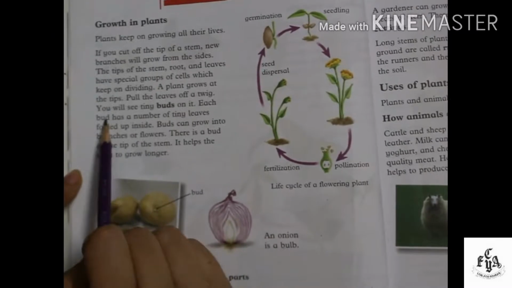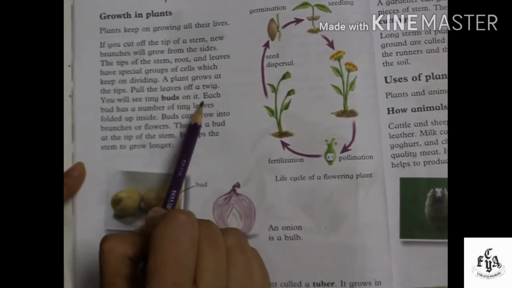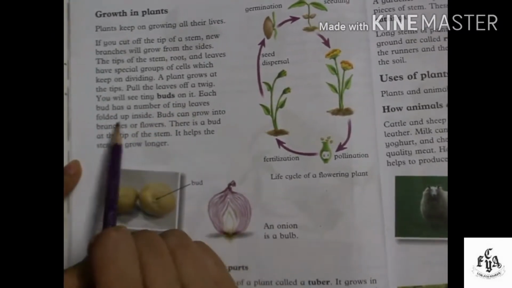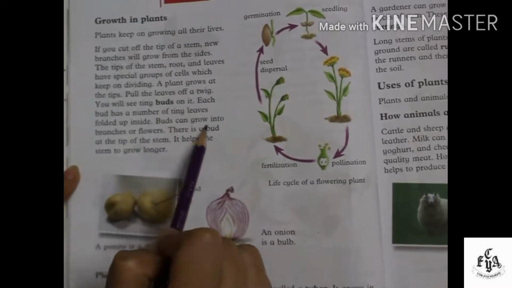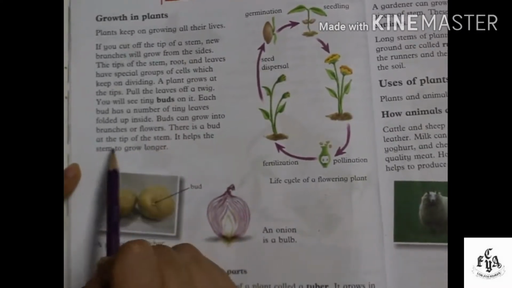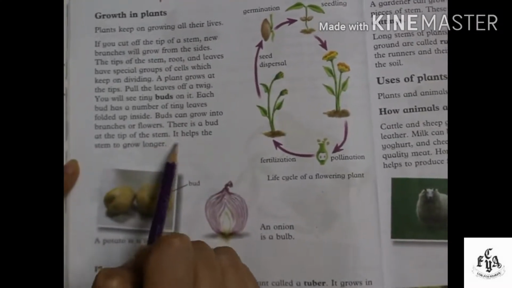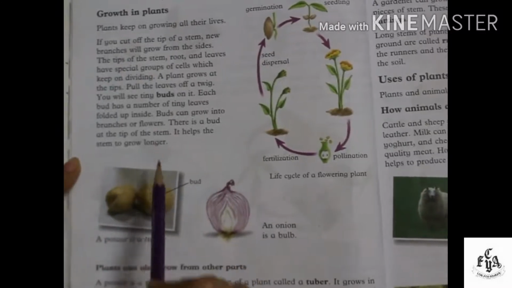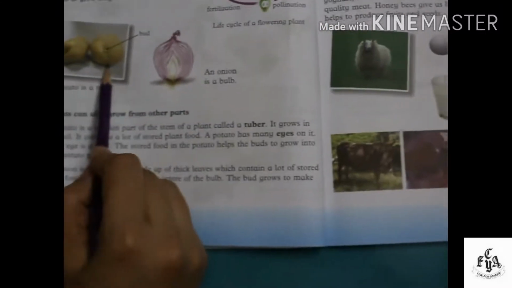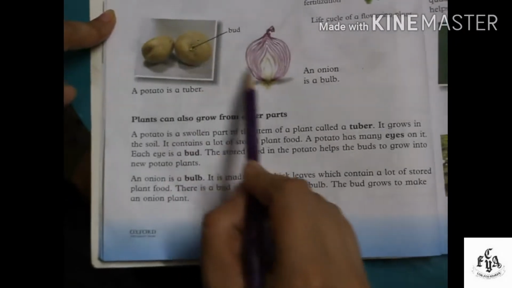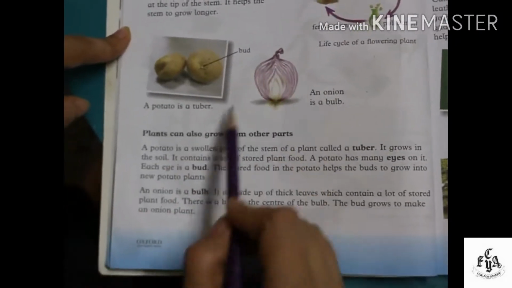Pull the leaves off a twig, and you will see some tiny buds on it. Each bud has a number of tiny leaves folded up inside. Buds can grow into branches or flowers. There is a bud on the tip of the stem. It helps the stem to grow longer. A potato is a tuber, and this is the bud in the potato, and an onion is a bulb.